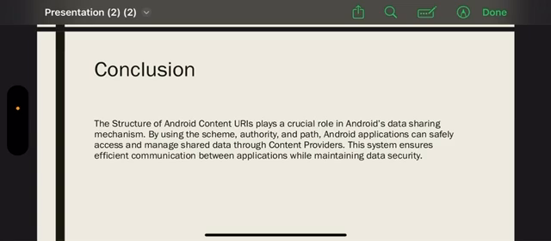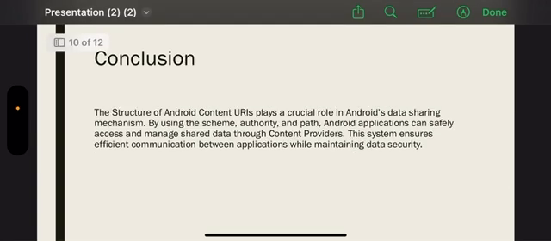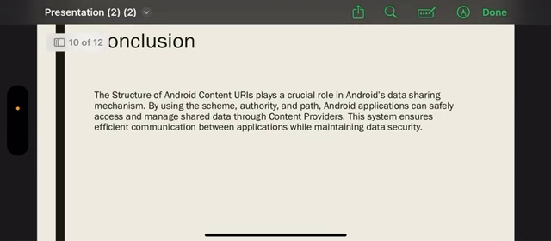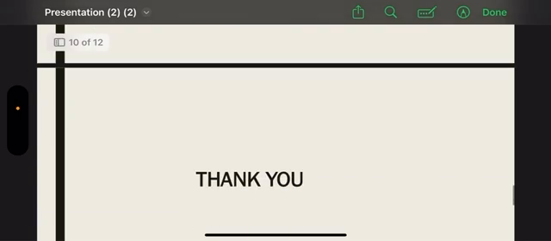Conclusion. Android content URIs play a crucial role in the Android data sharing mechanism by using the scheme, authority, and path. Android applications can safely access and manage shared data through content providers. This system ensures efficient communication between applications while maintaining data security.